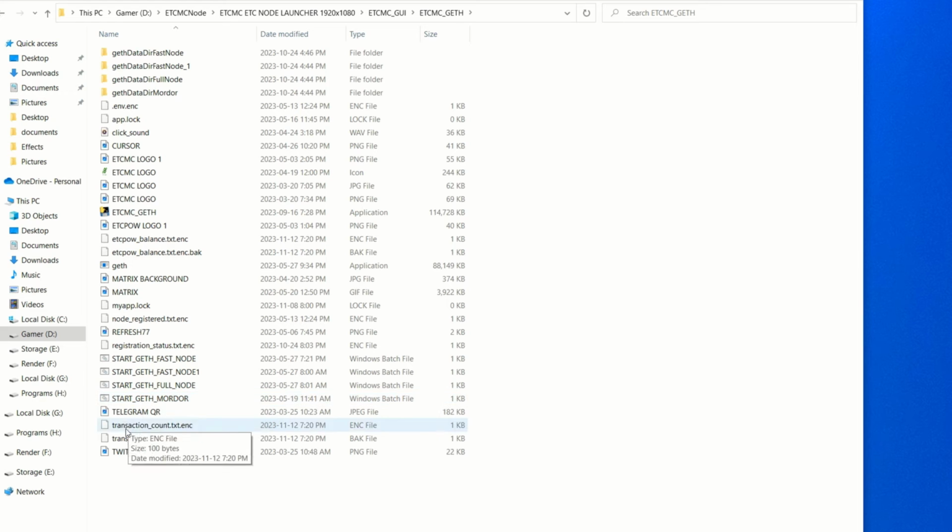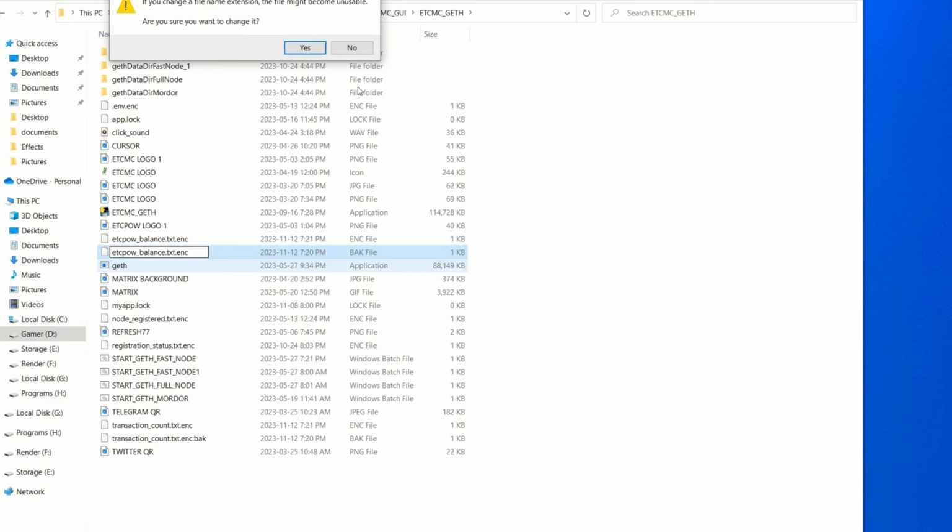etcpowbalance.txt, as well as the transaction count text. So what you want to do is actually delete this file right here and delete this file right here. This is the backup. Once you delete those, then you simply change the name on this. Oh, I don't want to, I just broke stuff. So what you want to do is just click on this once, not double click, and remove this like so. And now hit enter. That's all you got to do.